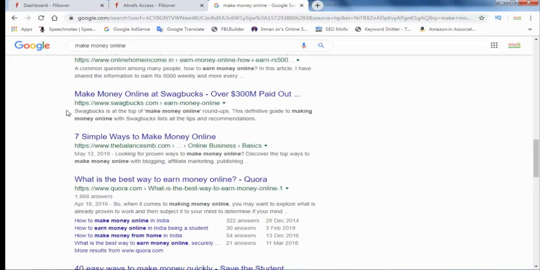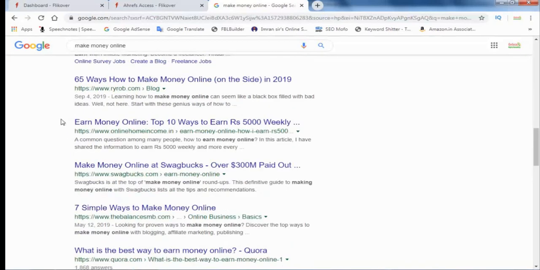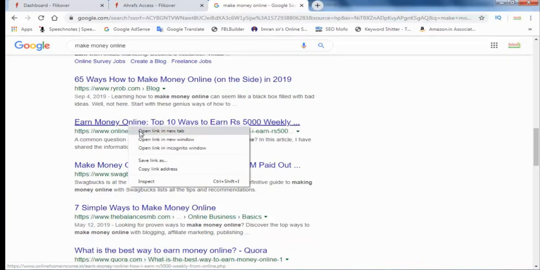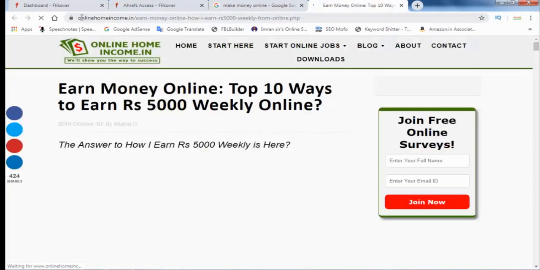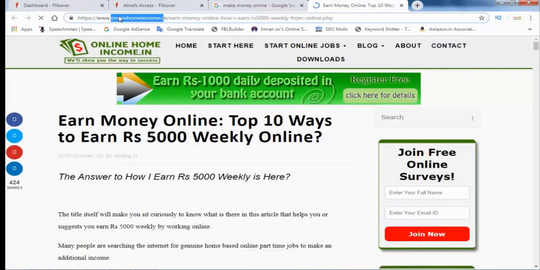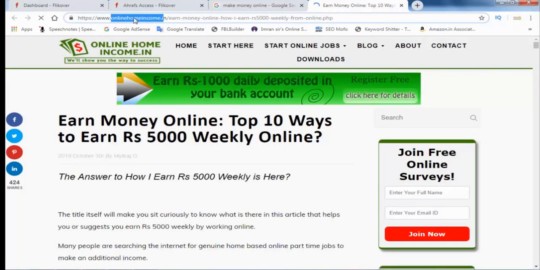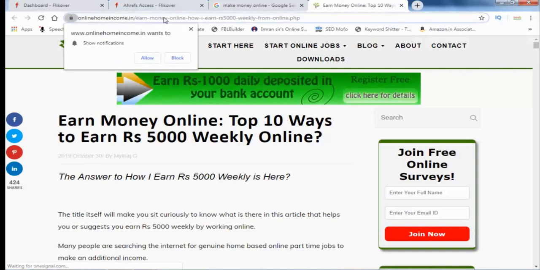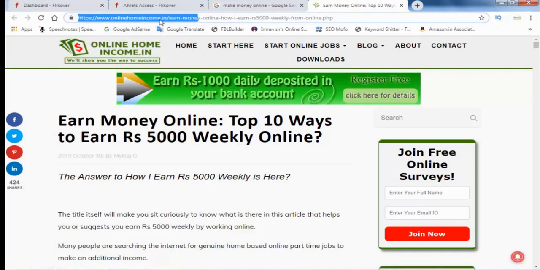So what we need now is to check these websites. For example, I will check this website, online income, in Ahrefs. Ahrefs will show how many keywords this website ranks for on the Google first page.